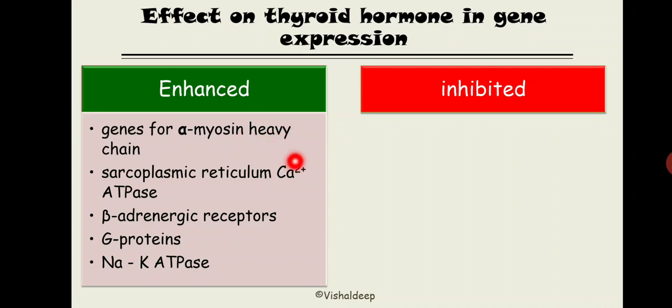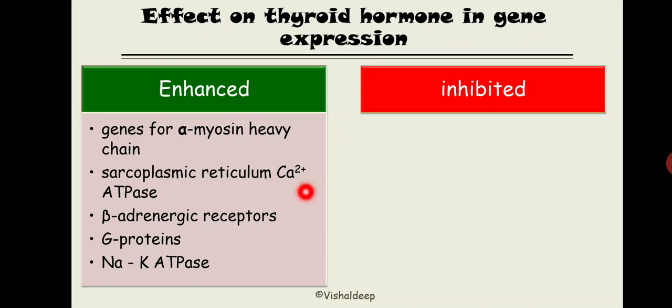It has more ATPase activity. Second one is sarcoplasmic reticulum calcium ATPase. Now what will this calcium ATPase do? It causes rapid removal of calcium from the cytoplasm into the sarcoplasmic reticulum. So by increasing it, thyroid hormone leads to more speedy relaxation of the heart.